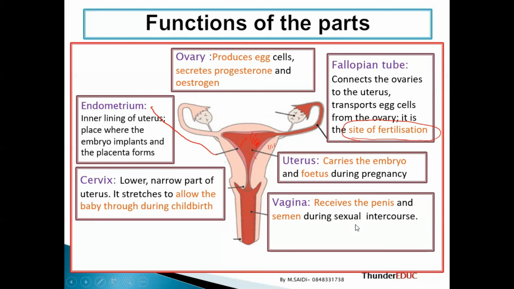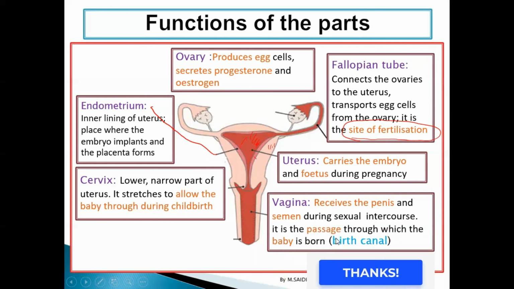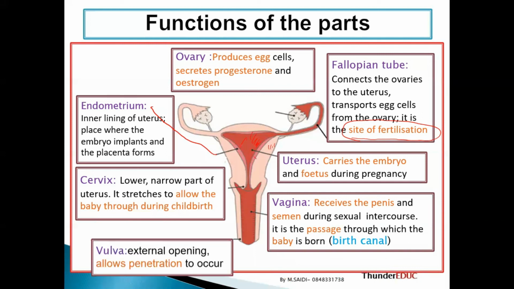Vagina. We say that the vagina has 2 names: the vagina and the birth canal. The vagina receives the penis, and we call it the birth canal because of the second function, the passage where the baby passes when you are giving birth. However, some people get what you call a C-section, and then the baby doesn't pass through the vagina but through another channel which they have created. So those are the functions.